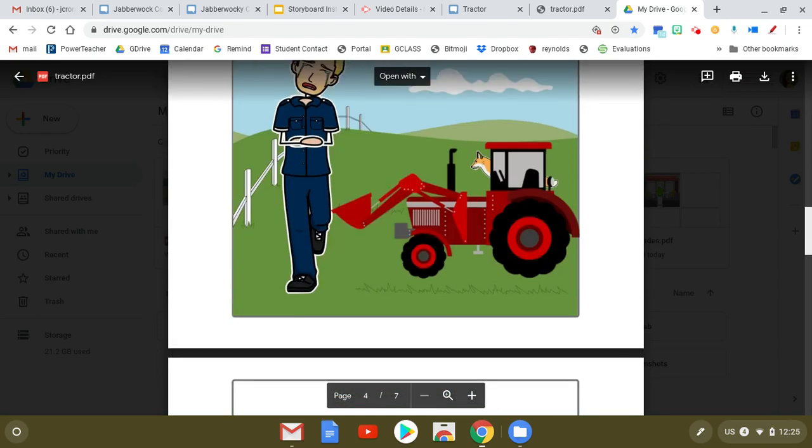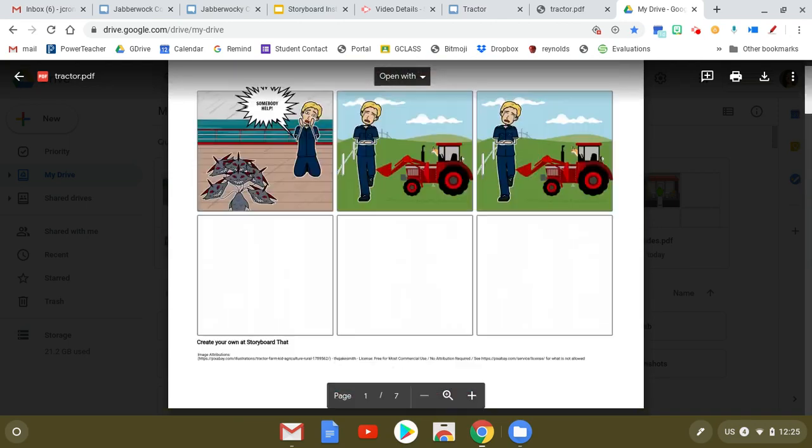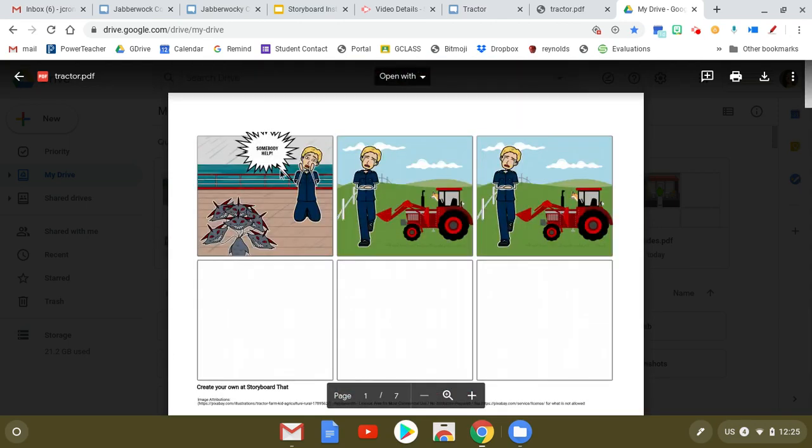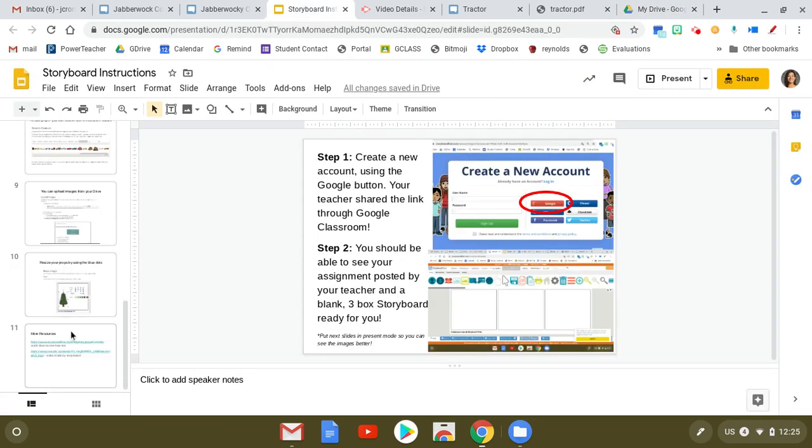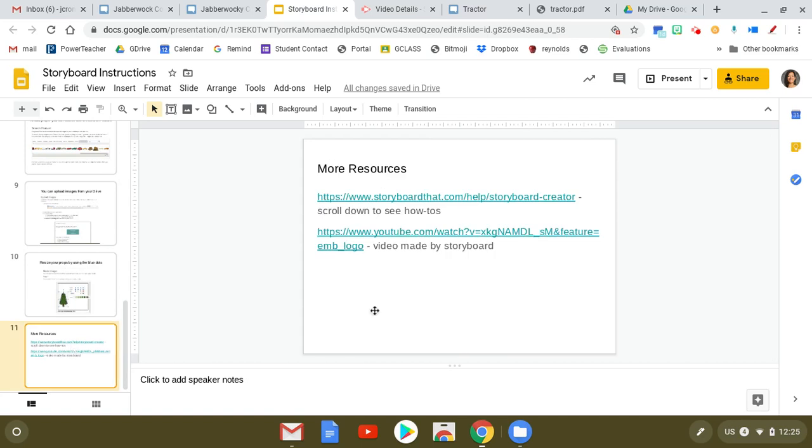And so you can see how it kind of goes through. It does your scene and goes from there. So if you have any questions or need help in any way, please let me know and I'd be happy to help. I also have additional resources down here. I definitely didn't show you everything, but I feel like I showed you enough to definitely get you moving and grooving on this.